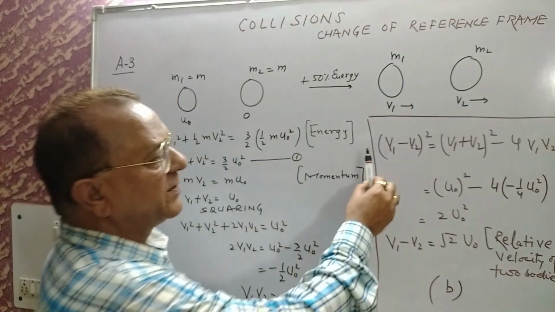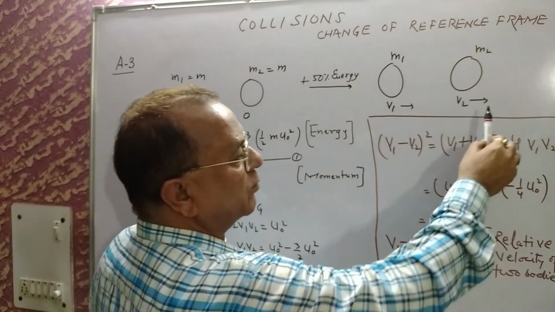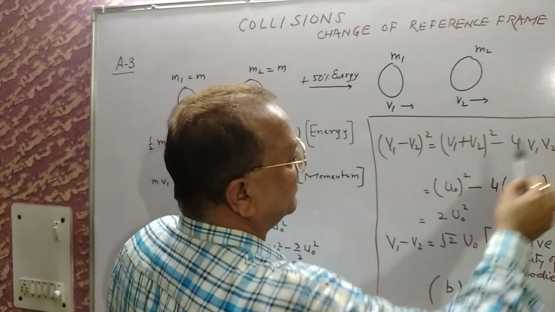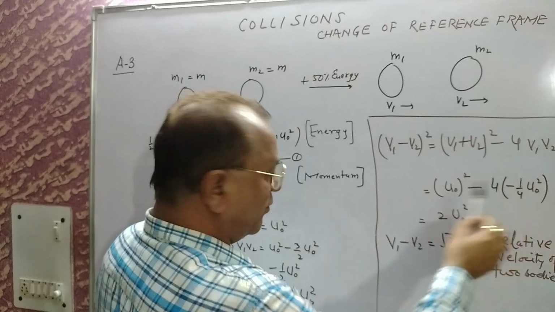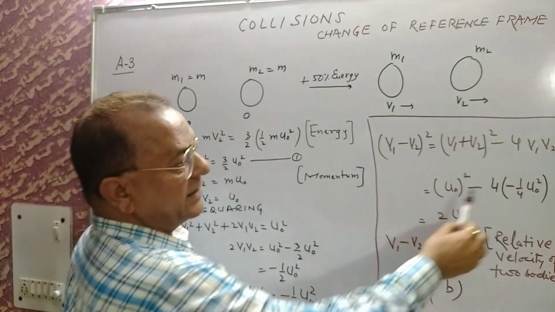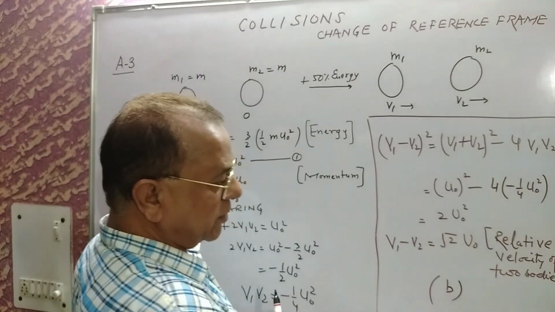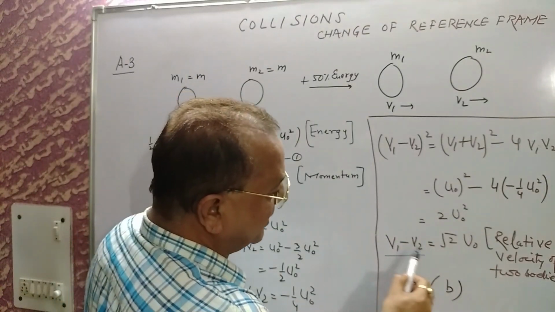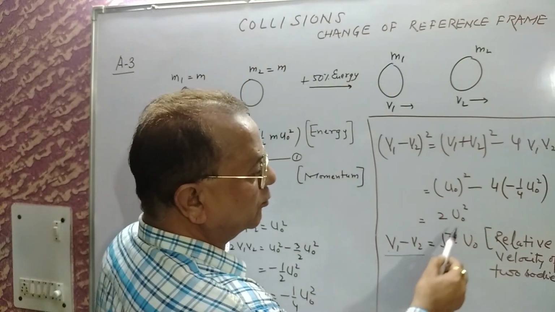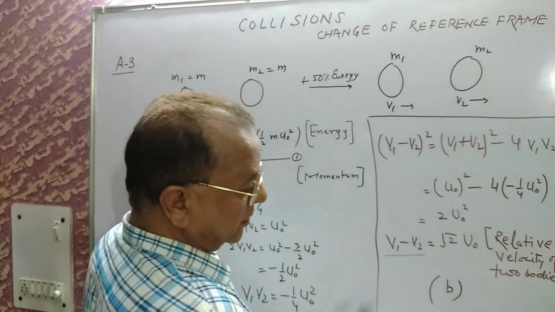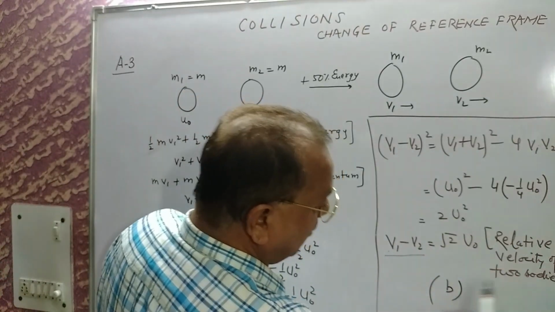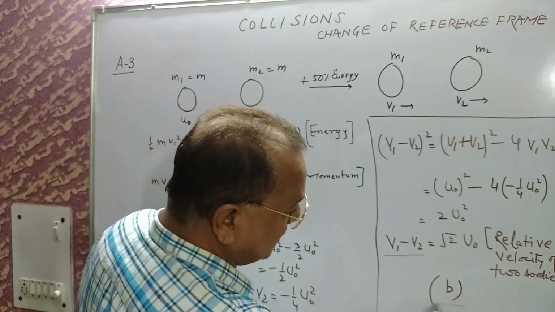You know the formula: (v1 minus v2) whole square is equal to (v1 plus v2) whole square minus 4v1v2. Take the value from here: u naught square minus 4 times minus 1 by 4 u naught square, equal to 2 u naught square. Therefore the answer is v1 minus v2 is equal to root 2 u naught, the relative velocity of the two bodies. The answer is B.